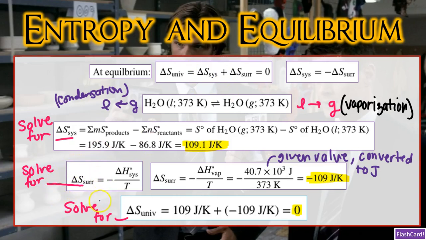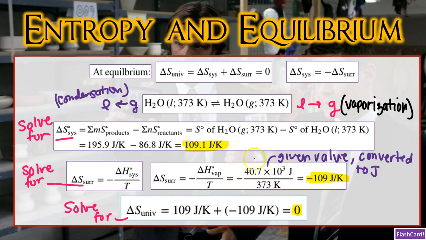Now, delta S of the surroundings is equal to negative delta H naught of the system divided by T. So what is our system? Since we're talking about the forward reaction, our system is going to be vaporization. So we can say delta S of the surroundings is equal to negative delta H of vaporization divided by T. And we can go ahead and get the vaporization value for water. Now, this will also be a given value for you. And this given value was automatically converted to joules. But if you're seeing it given in a table with delta H values, you might have kilojoules per mole. So you want to make sure that you convert to joules per mole, for example.